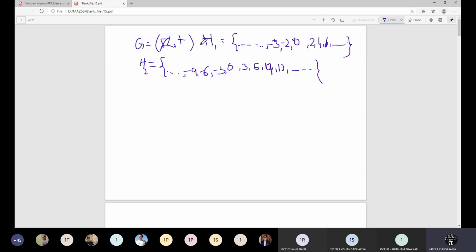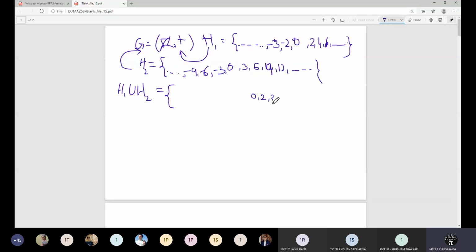So it can be easily seen that H1 is a subset of G, H2 is also a subset of G, and they both are non-empty. So we want to talk about H1 union H2. Let us consider it element by element. 0 is a common element of both. Then the next element is 2, I am writing in ascending order.